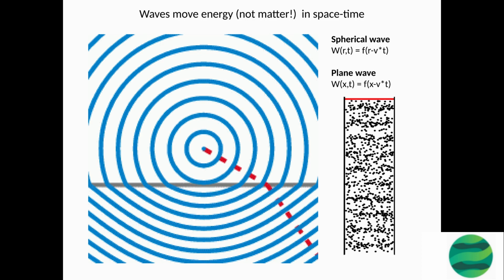Spherical waves, also known as radial waves, spread out in all directions from a point source, similar to ripples in a pond. Plane waves, on the other hand, travel in a single direction and maintain a constant shape, like a wave in a calm sea. Waves in spacetime also move energy. This energy is also known as gravitational waves. They are caused by massive objects moving around, like two black holes colliding.